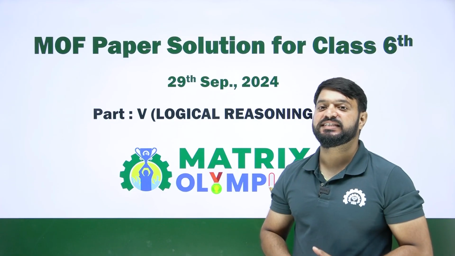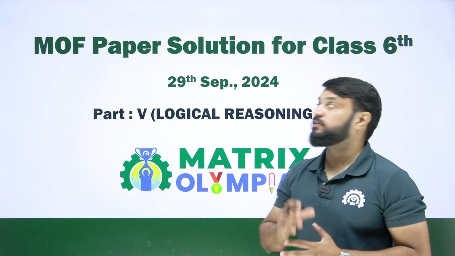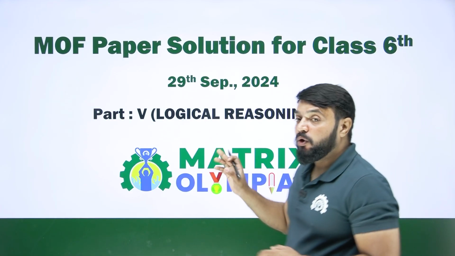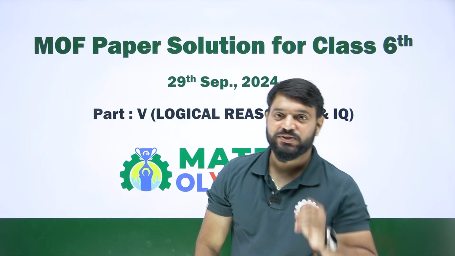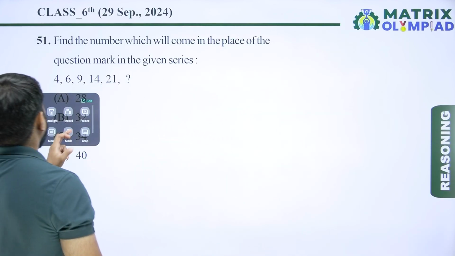We are here to discuss the solution of the Matrix Olympiad paper of class 6 reasoning conducted on 29 September 2024. Hope you performed very well. So let's start. Question number 51.